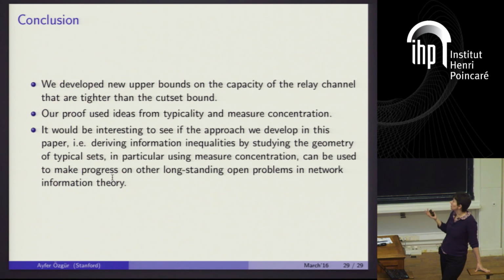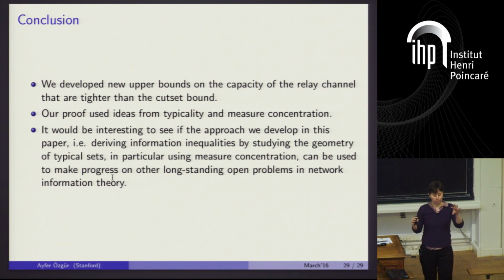And I think the most interesting thing here is that our proof used ideas like typicality and measure concentration, which is not something you typically use in developing converses for multi-user problems. But if you think about it, our approach is not really unnatural in the following sense. What we essentially did was there were these random variables, and we were interested in developing information inequalities regarding these random variables, control their entropies, and so on.